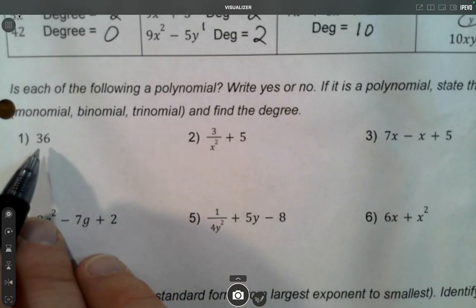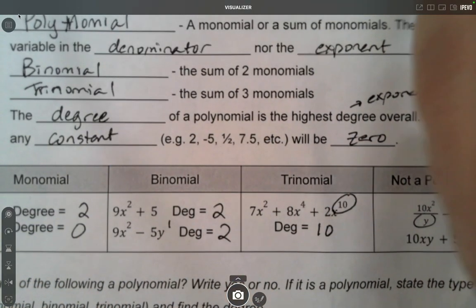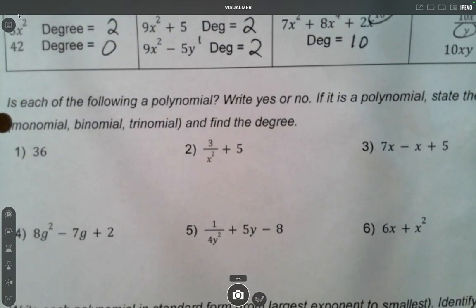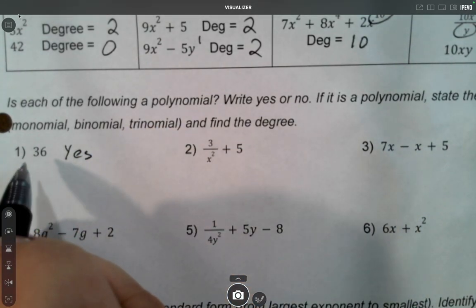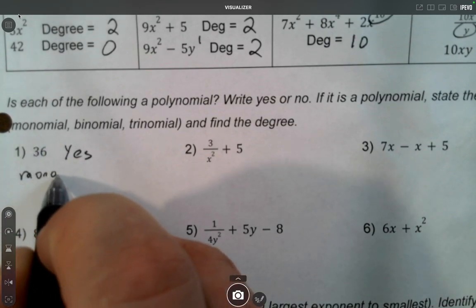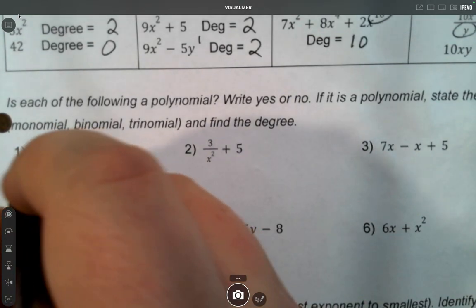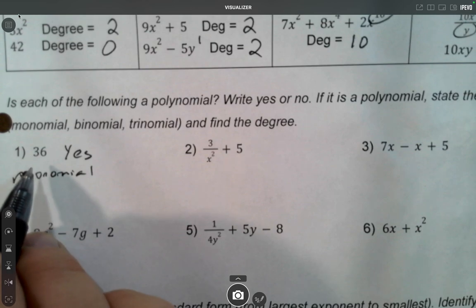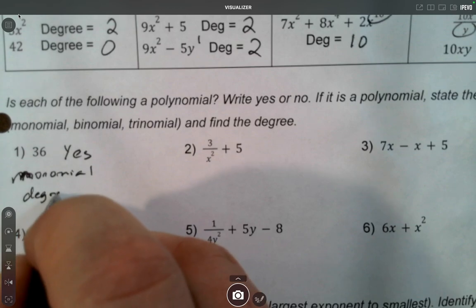Okay, so this, as far as is it a polynomial? Well, the two no-nos are a variable in the denominator or a variable in the exponent. Well, this has neither a denominator nor an exponent. So that means there can't be a problem. So yes, it is a polynomial. Since there's just one term, it's a monomial, one mono. And the power is 0, because this is a constant. There's no exponent whatsoever, so we say the degree is 0.